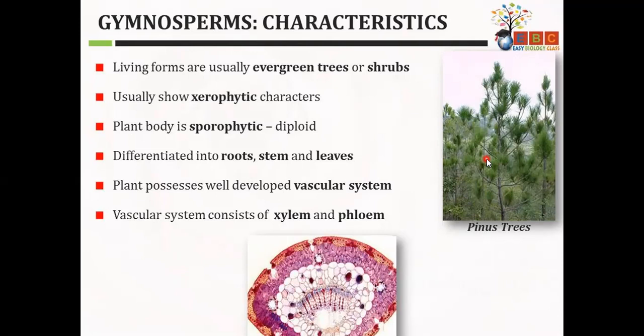It will have some leaves present, although old leaves are getting shed and new leaves are formed. But in case of deciduous plant, let me write down the spelling so that it will be easy for you to understand. Deciduous.